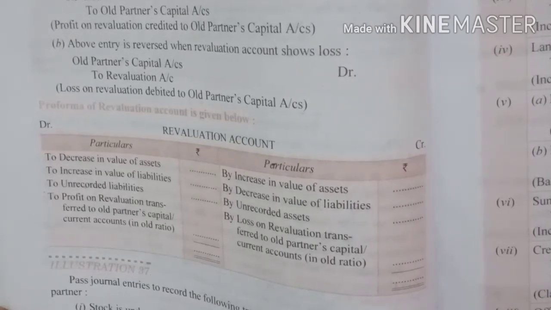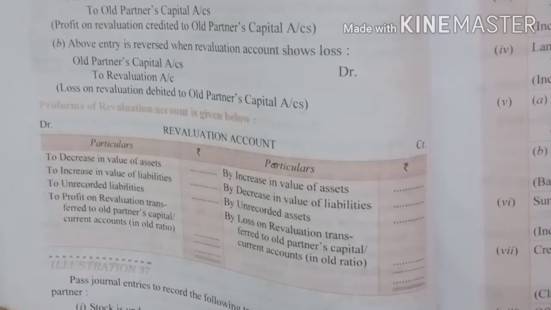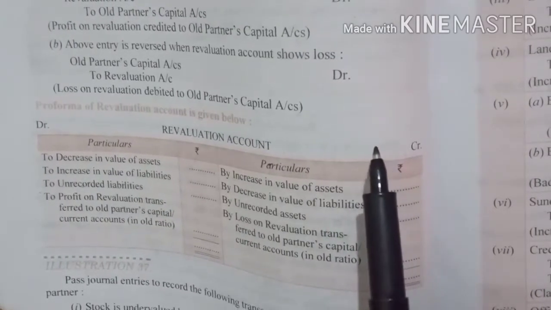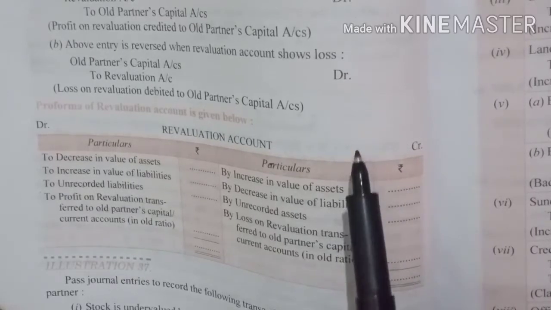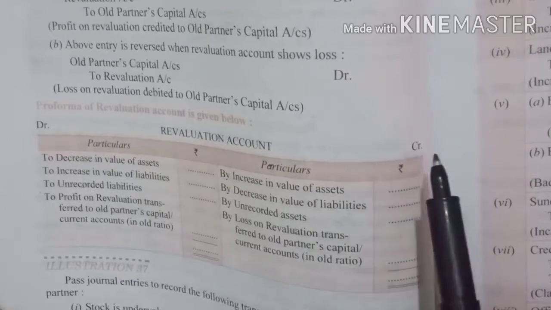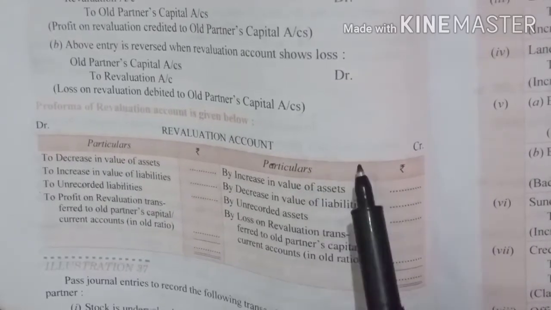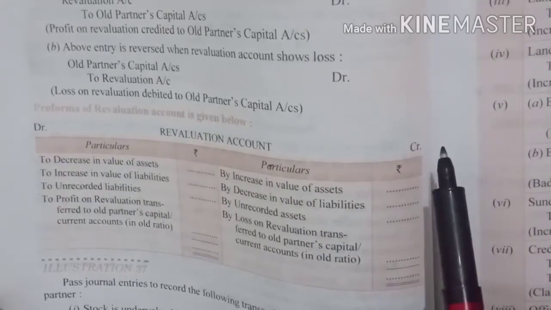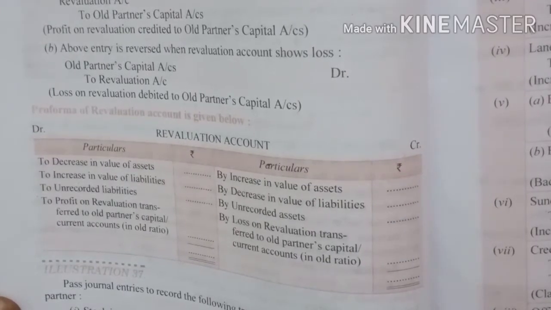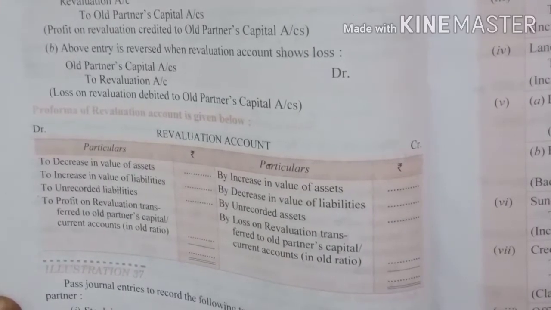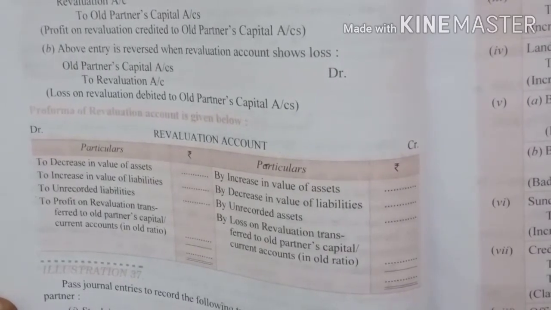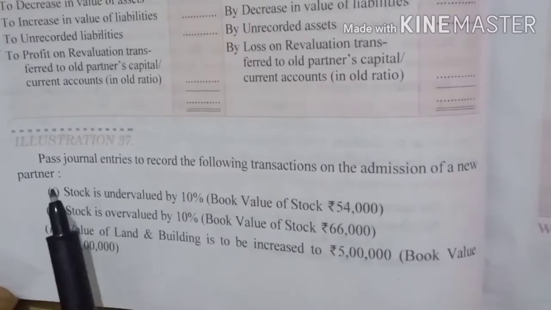This is just for your understanding. So you will write over here in short plus A minus L. That shows that if there is increase in asset, it will be credited. If there is decrease in liability, it will be credited. Again, in the same case, if it is unrecorded assets, that means increase in assets, and that will come on the credit side. Am I clear? Let's take one illustration related to that.